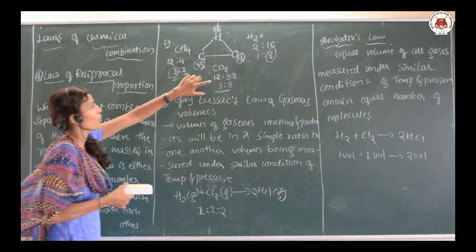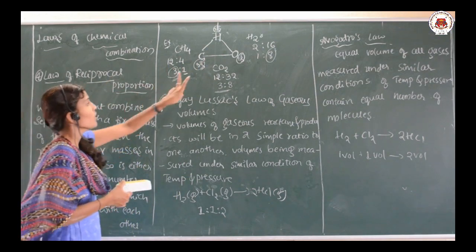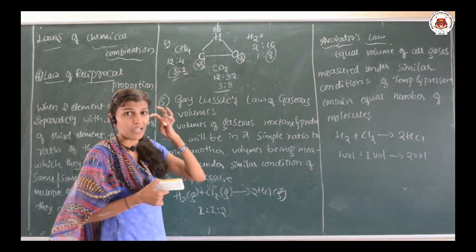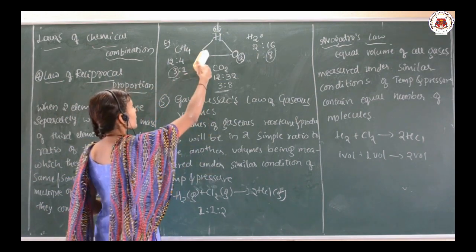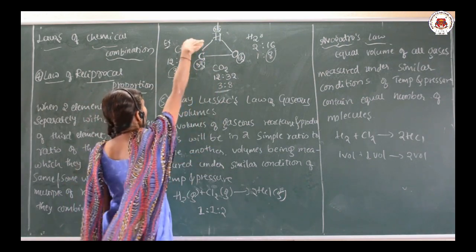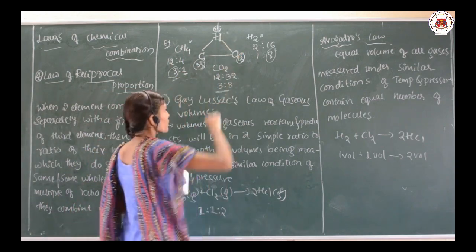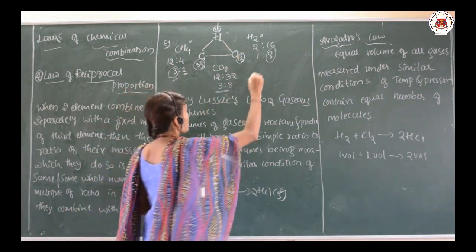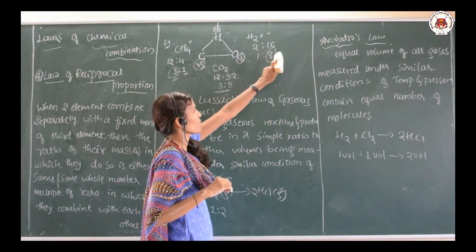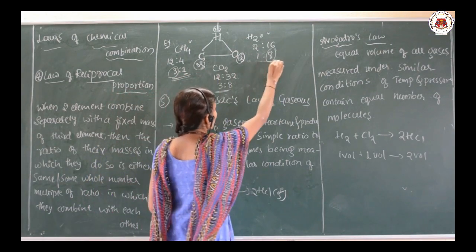So this is how we can explain the law of reciprocal proportion. See here, two elements are combining separately with the other element which is having the fixed ratio. Here carbon and hydrogen combine with each other, there is a formation of CH4, in the ratio 3:1, and similarly if hydrogen and oxygen combine with each other, there is a formation of water which is in the ratio of 2:16, which we simplify 1:8. So here the ratio will be 3:1, here it will be 1:8.